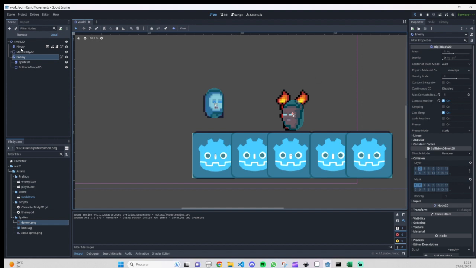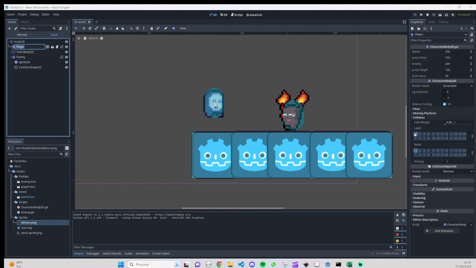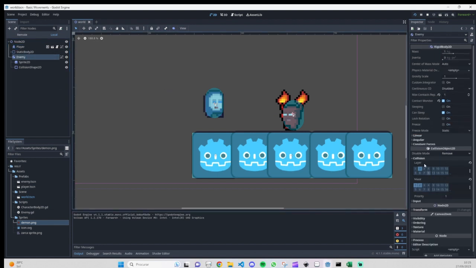So our player is on layer 1, as you already saw, and I added our enemy on layer 1 and layer 2. However, they must be on different layers to work. That was the solution for the issue I was having here, and I wanted to show you guys how to fix this, because if everything is perfect, we are not going to learn anything.